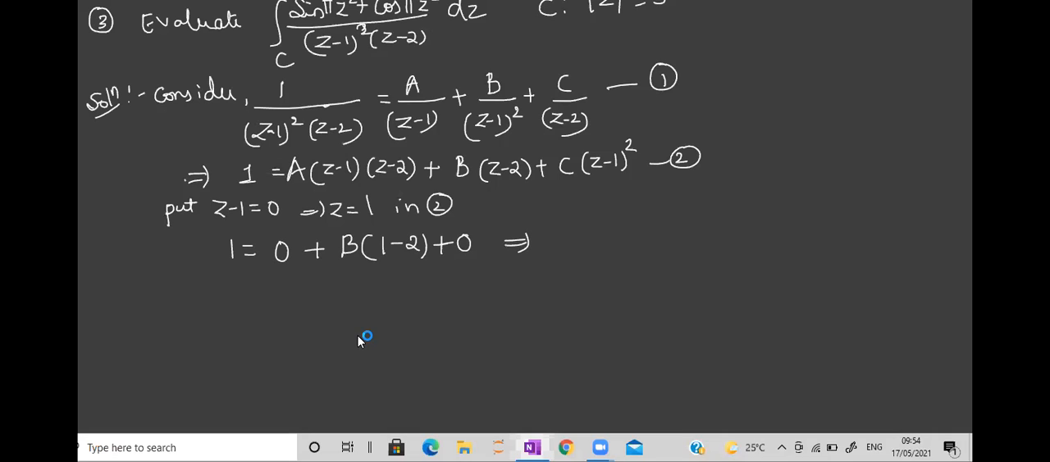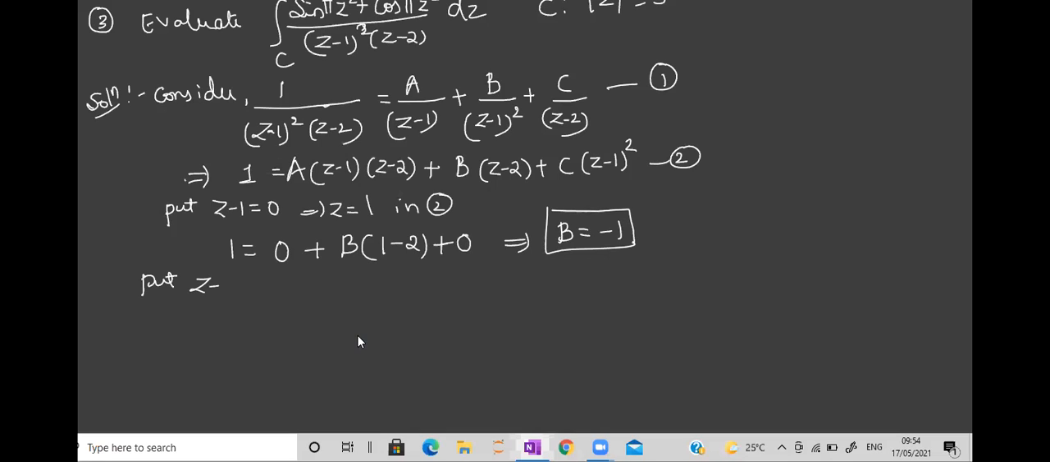1 minus 2 is how much? Minus 1. So this is minus B is equal to 1, means B equal to how much? Minus B equal to 1 means B is minus 1. Done. Okay.